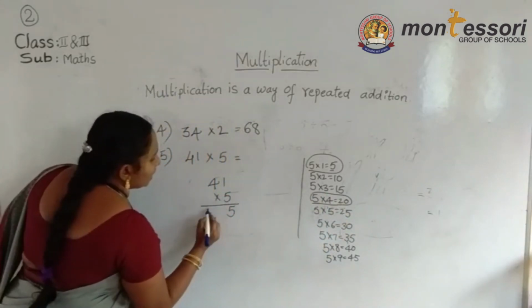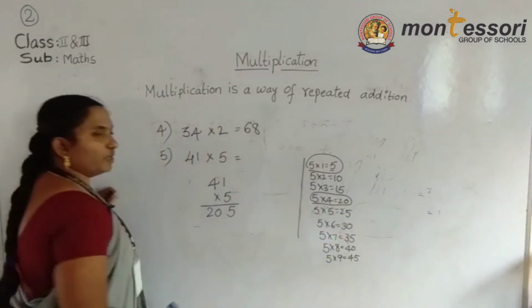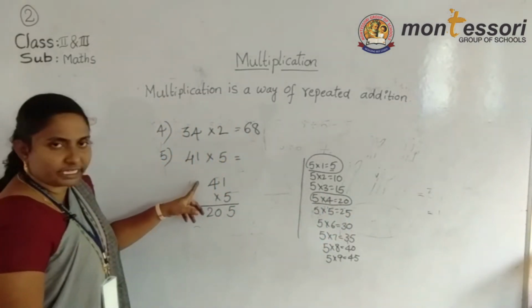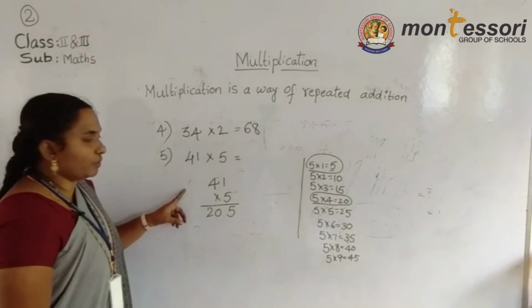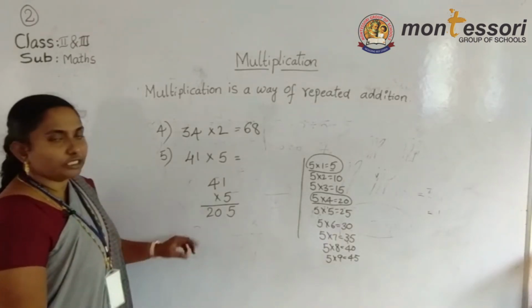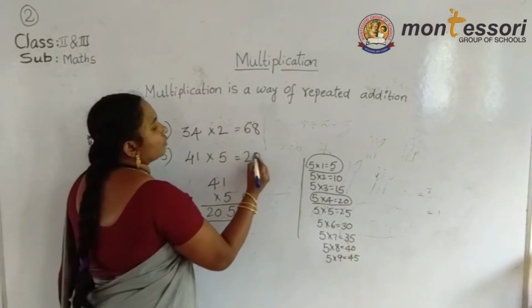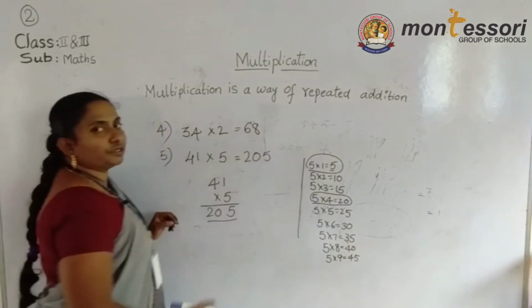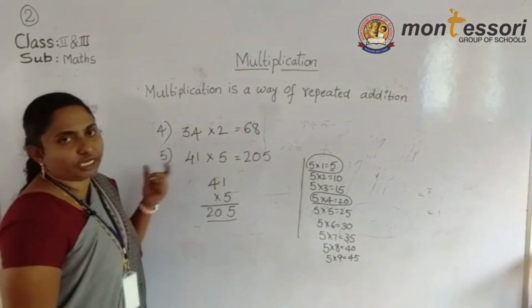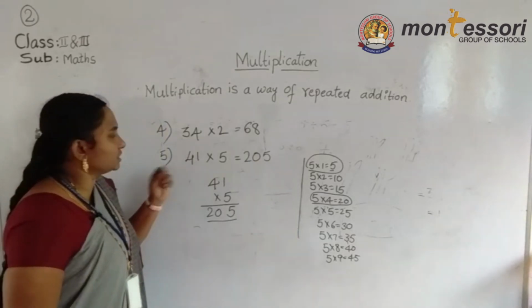This 20 we write directly, because there is no other number after it. So what is the answer here? 205.